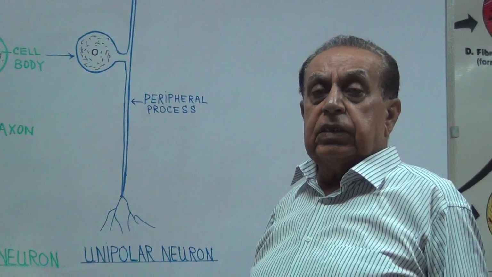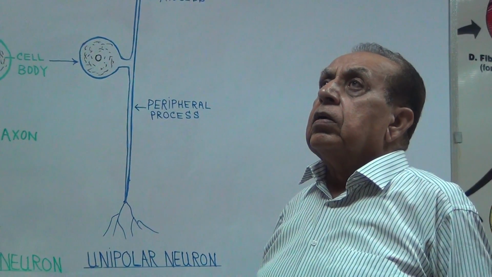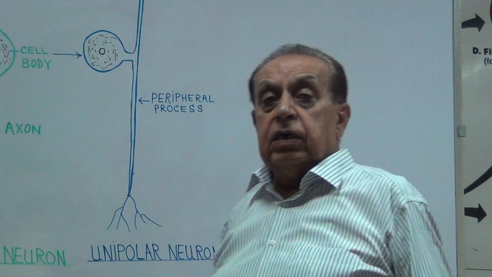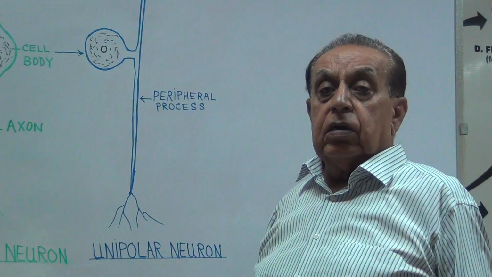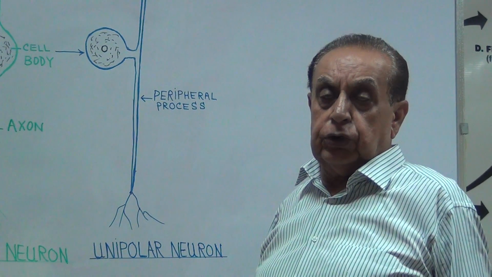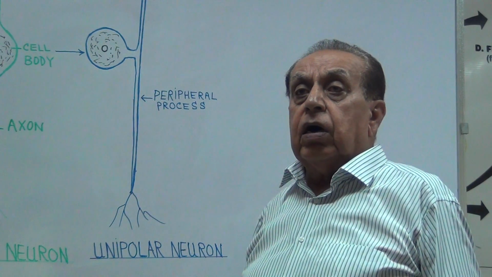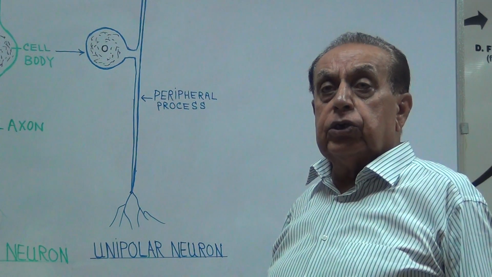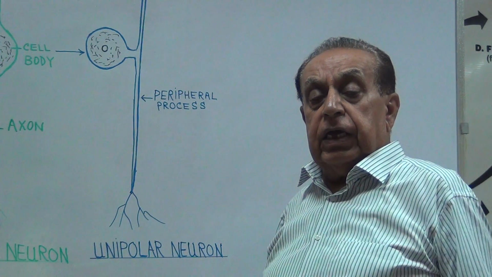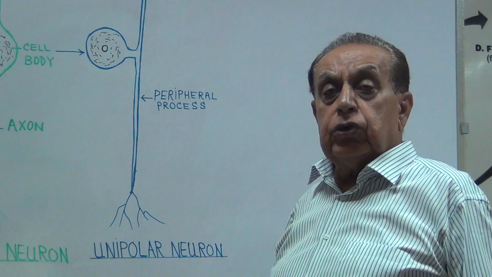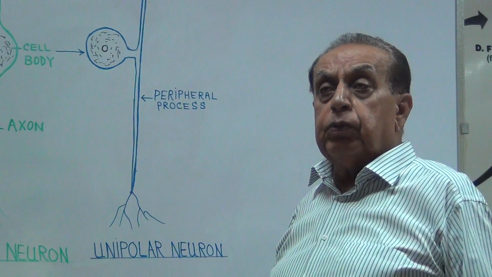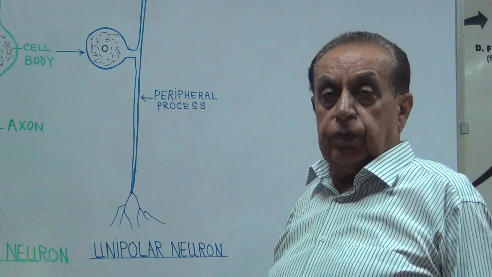Second component is the supporting cells or non-neuronal tissue. These supporting cells are non-neuronal tissues. They help and support the nervous tissue.